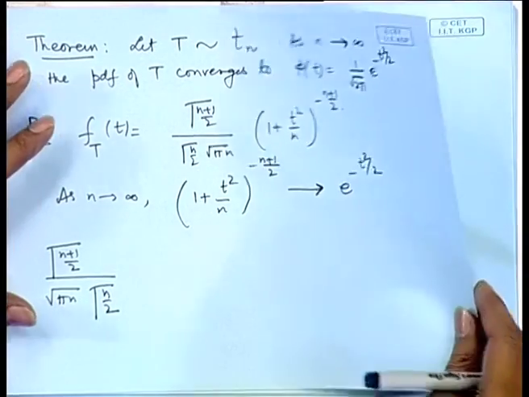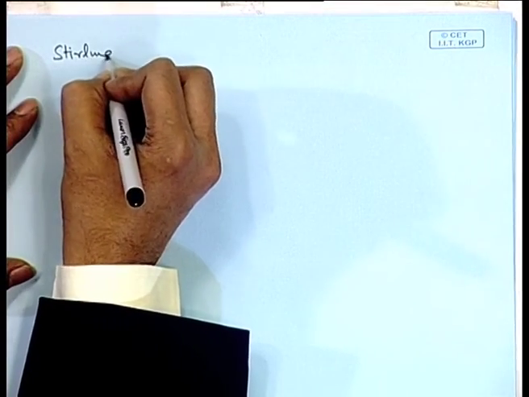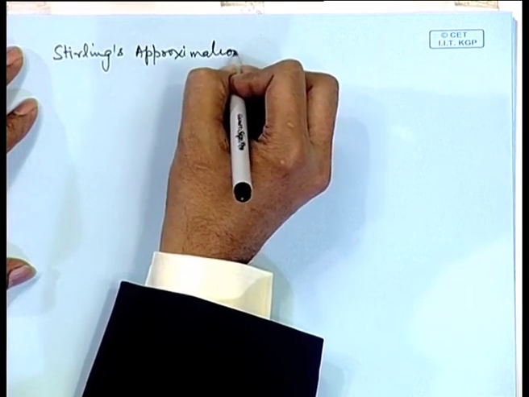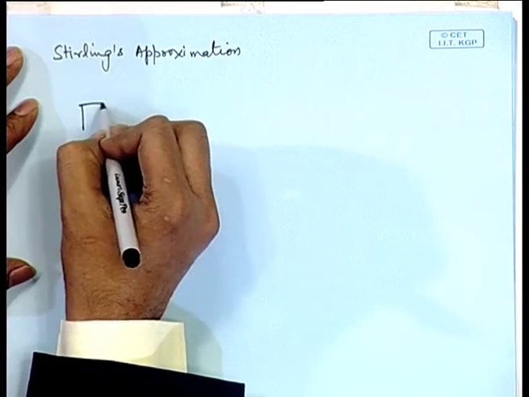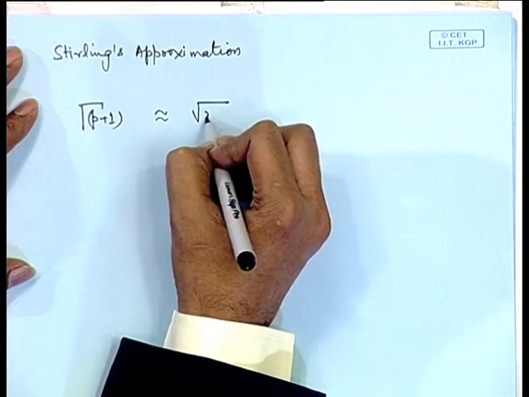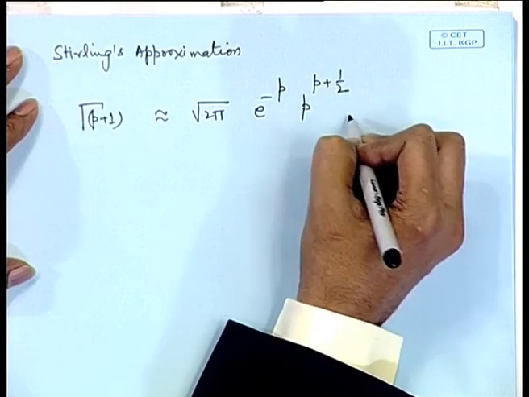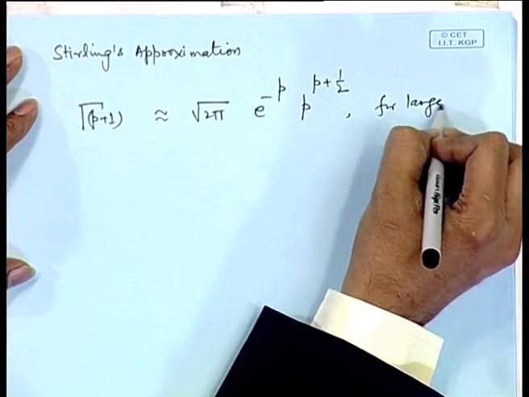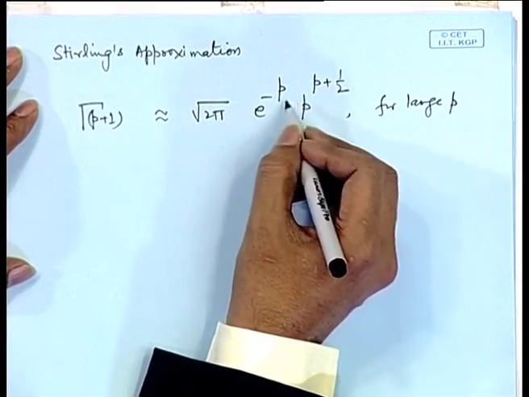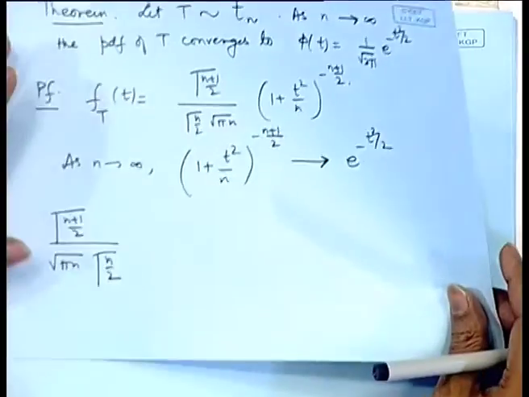Stirling's approximation is that gamma(p+1) can be approximated by root 2 pi e to the power minus p, p to the power p plus half, for large p. That means, for large p, the gamma function can be approximated by an exponential and polynomial type of term. So, there is a mathematical formula, we can use it here.